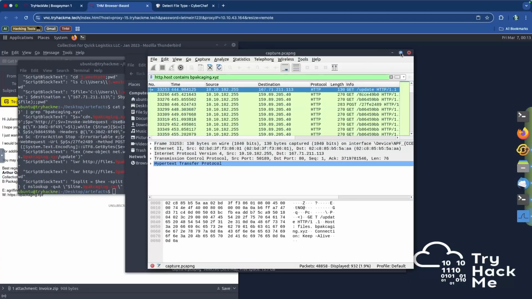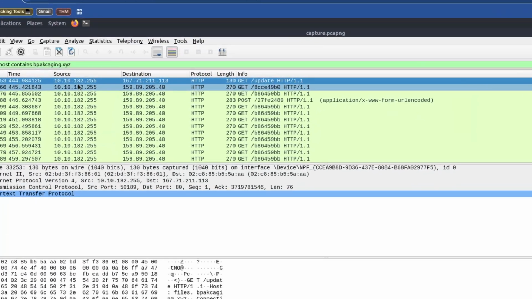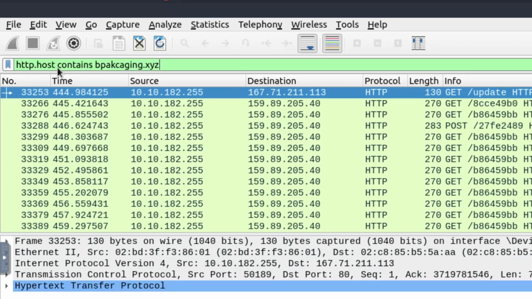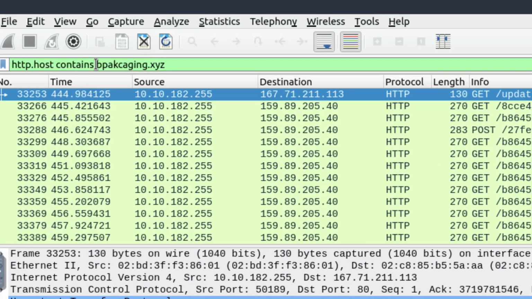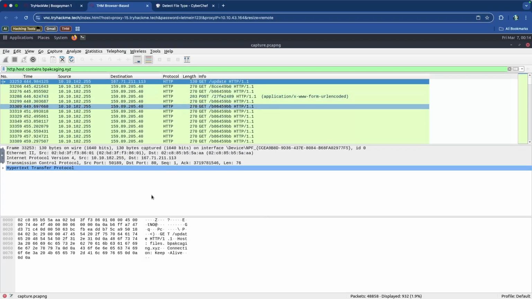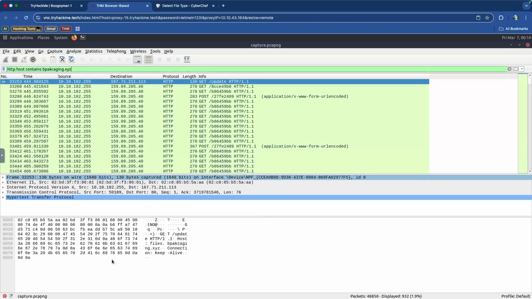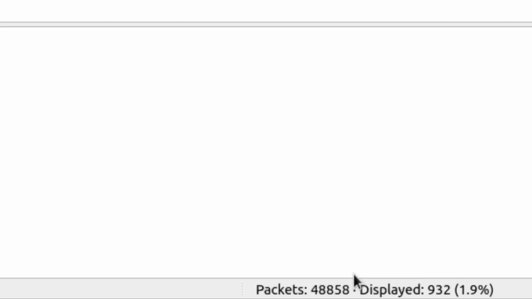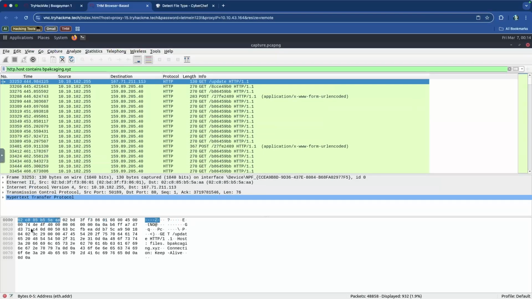Okay, so the first search query that I have is the HTTP host contains bpackaging.xyz. There are multiple domains, right? If you remember, there were multiple subdomains. And the very first packet that we actually see once it's filtered, so there's literally 48,000 packets, excuse me, and now we have narrowed it down to 932, which is actually not bad.